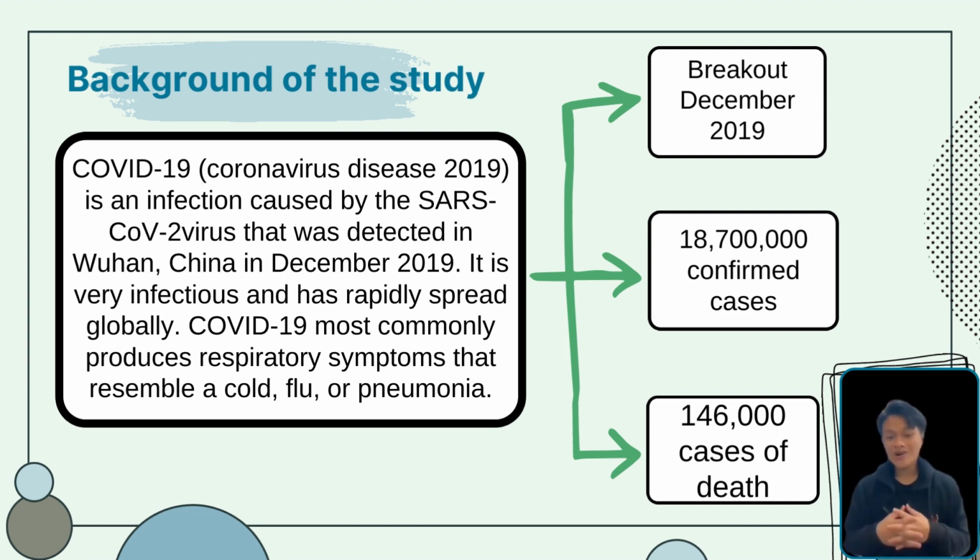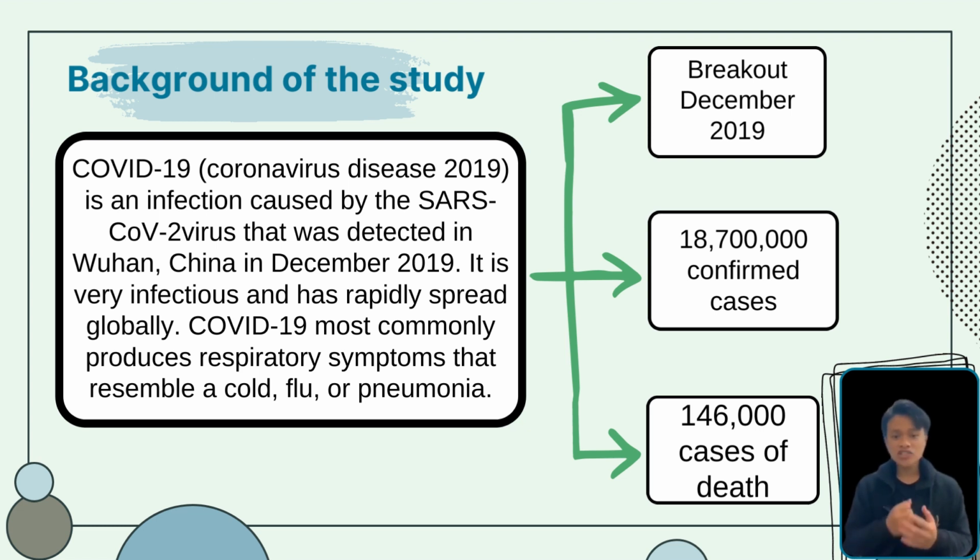Covid-19, which stands for Coronavirus Disease 2019, is an infection caused by the SARS-CoV-2 virus that was detected in Wuhan, China in December 2019. It is very infectious and has rapidly spread globally. COVID-19 most commonly produces respiratory symptoms that resemble a cold, flu, or pneumonia. COVID-19 may cause damage to more than only your lungs and respiratory system. The condition may also affect other sections of your body.